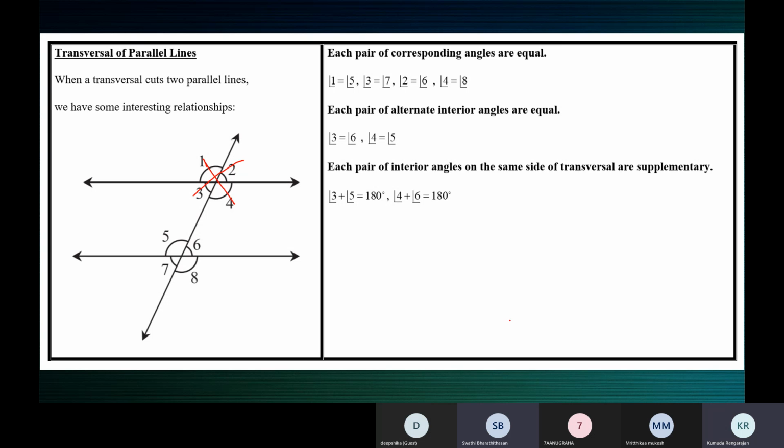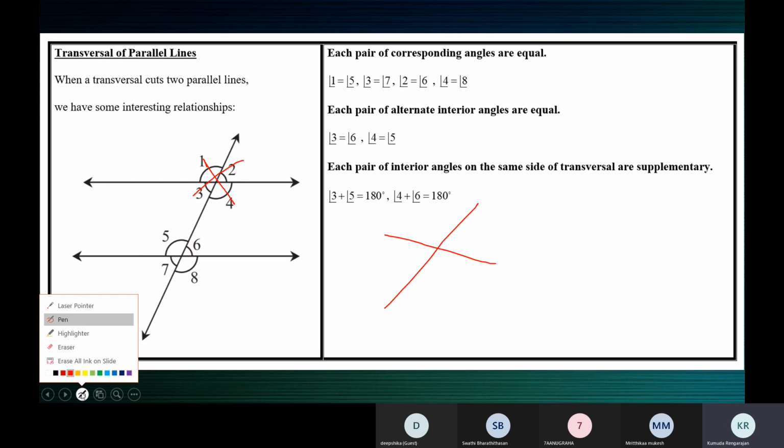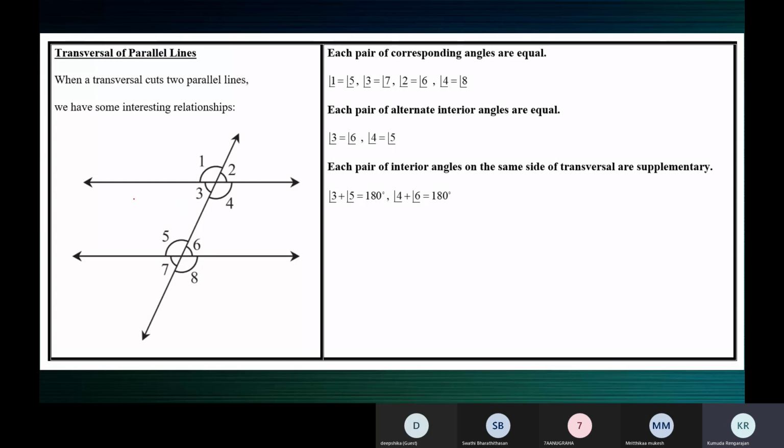Vertically opposite angles are formed when two lines meet like this. Which are the two lines that meet? This is one line, and this is the other line. So we have an X kind of thing formed here. That's enough. Two lines are meeting. Then immediately vertically opposite angles are formed and they are equal. This angle is equal to this angle.